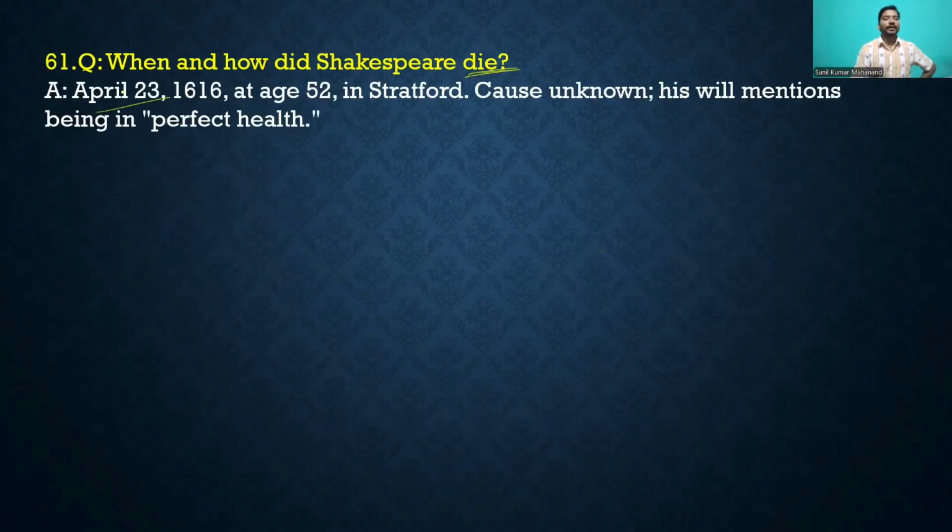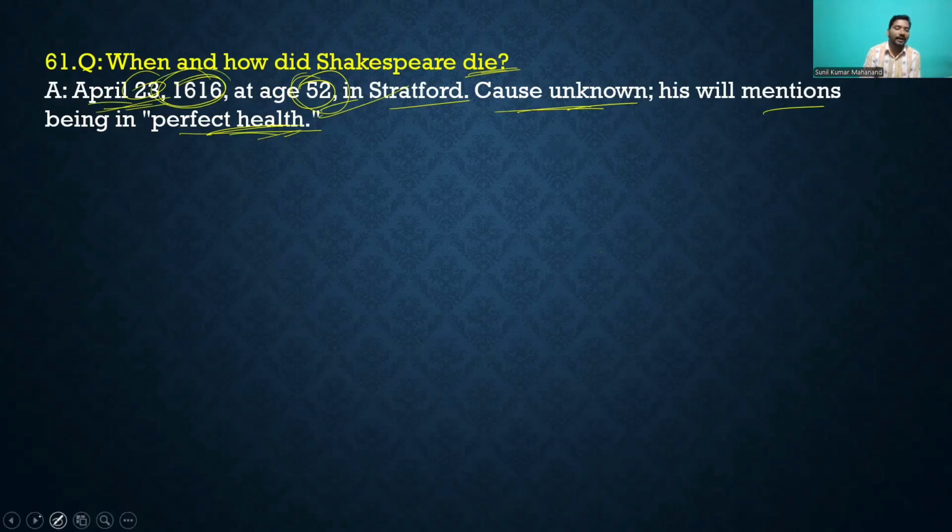April 23, 1616, at the age of 52, in Stratford, cause unknown. Nobody knows what the cause was. And his will mention being in perfect health. His will, the paper on which his last wishes were written, mentioned perfect health. At what age did he die? At 52. When did he die? April 23, 1616.